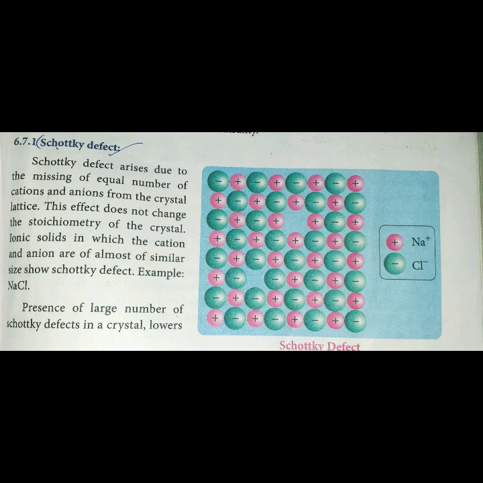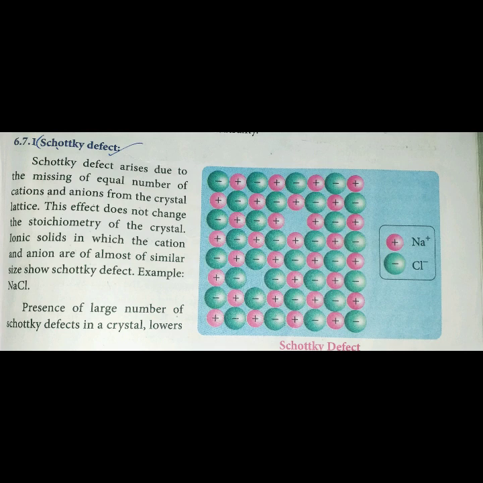Stoichiometry means if any one cation alone is missing, it definitely comes under non-stoichiometry. But if 2 cations are missing and immediately 2 anions are also missing, it definitely comes under stoichiometry. That means equal numbers of positive and negative ions are present. So this defect does not change the stoichiometry of the crystal. The third point, ionic solids in which the cation and anion are almost similar in size show Schottky defect. That means the radii are almost the same, not very much different. For example, AgBr.